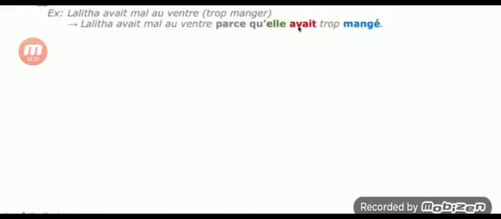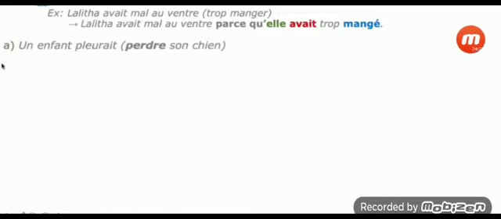See, the verb manger is conjugated in the plus-que-parfait. We use the imperfect of avoir or être with the past participle of manger. First we know how to use our verb avoir and être, and according to the subject, remember to change the pronoun. Then it is clear for you. Instead of repeating the noun you must use the pronoun, then change the verb into the plus-que-parfait using avoir or être. So now you know the example very well. Now we can move to the next sentence.